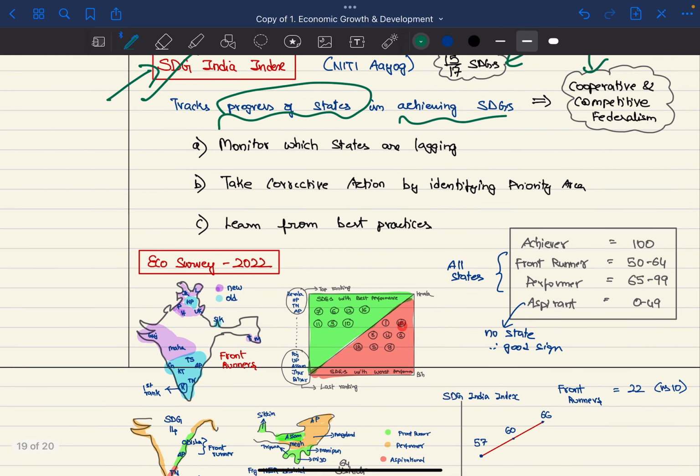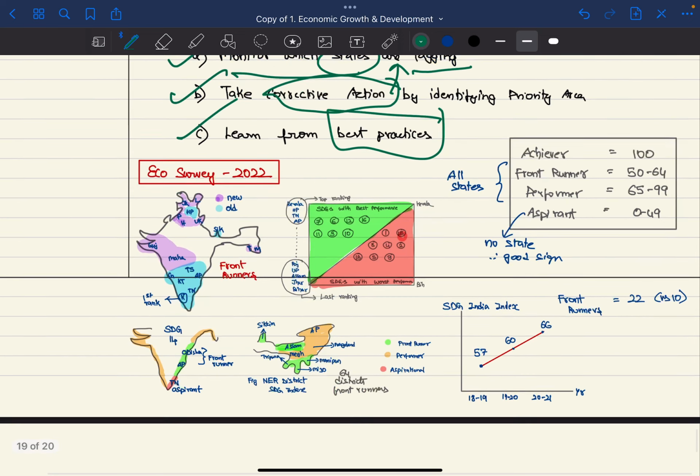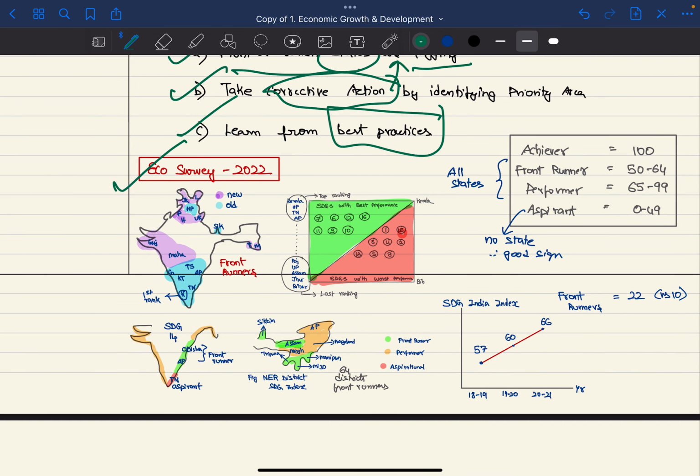So through this we can achieve three things: monitoring the states which are lagging, taking corrective action to correct this, and learning from the best practices. Economic Survey 2022 says these are the front runners, who are actually performing better. For SDG 14, that is life below water, Odisha and AP are performing well. Tamil Nadu is lagging behind. Also, a northeastern region district SDG index has been developed especially for the northeastern region, and 64 districts are front runners there.